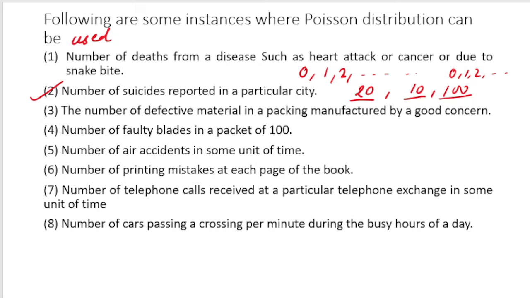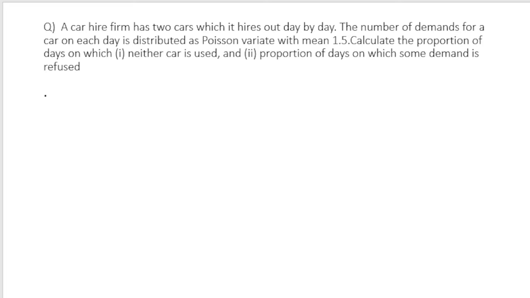Similarly, if you talk about the number of printing mistakes on each page of the book, here there may be 0 mistakes, there may be 1 mistake, there may be 2 mistakes, or there may be a very large number of mistakes. So in all these cases we are interested in finding the number of mistakes. If I say that finding a mistake is a success for me, then I am looking at the success, not at failure, because if I am not finding a mistake, that is of no concern to us, right? So proceeding forward, let us take some examples to understand this better.